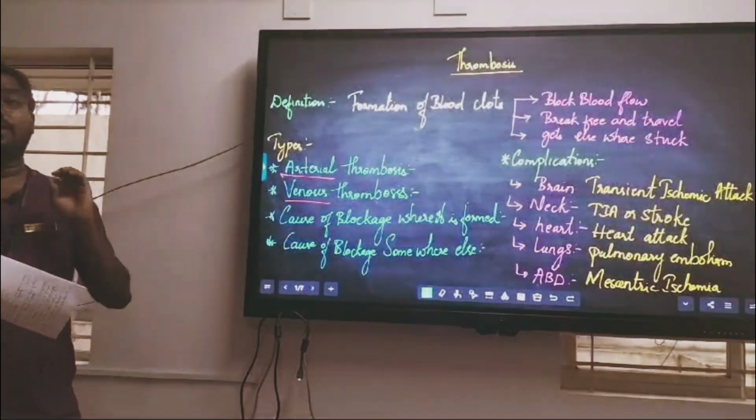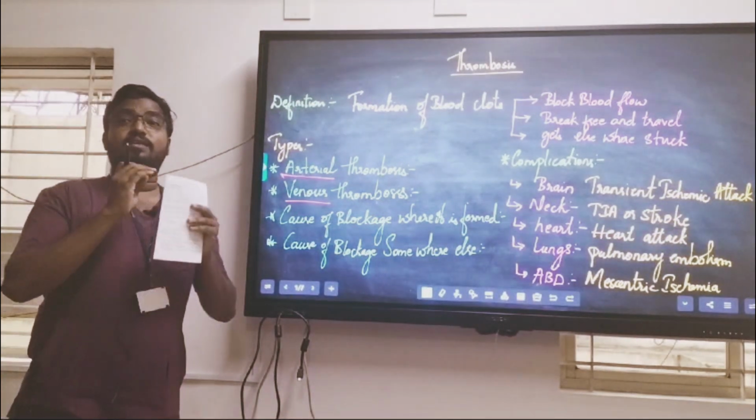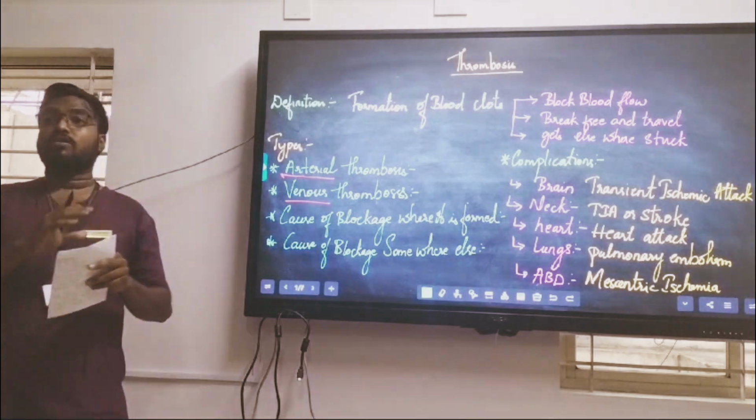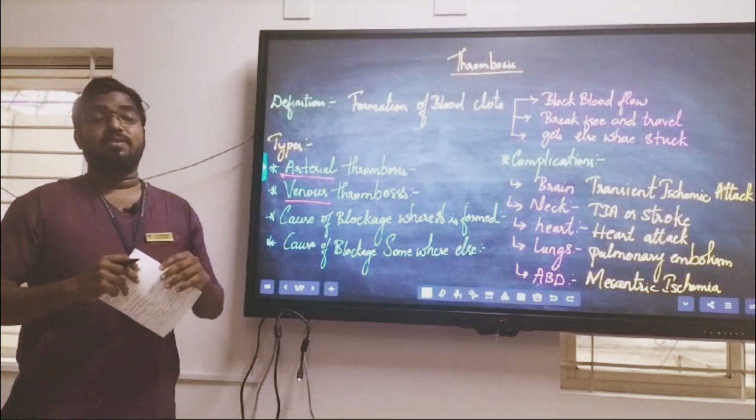Usually wherever the thrombus has been formed, sometimes it remains in the same place, where it develops, grows, and blocks in the same place. Sometimes it travels from that place to another and blocks the other place as well.